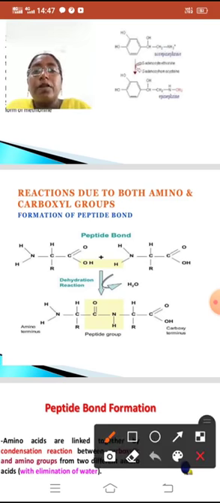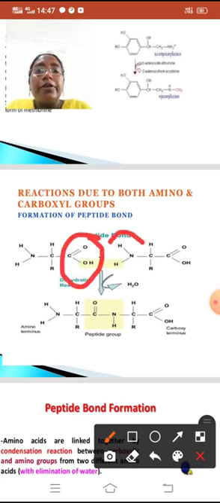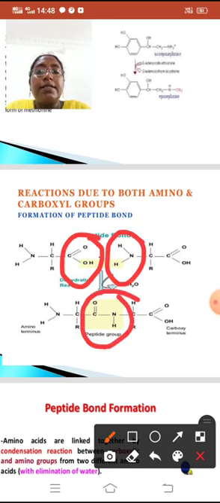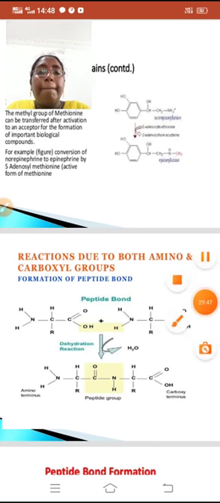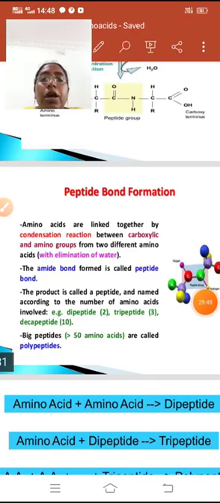The carboxyl group from one amino acid and the amino group from another amino acid are involved, losing one H2O and forming a peptide bond. As a result, we get a dipeptide. Okay, so this is the reaction due to both the amino and carboxyl groups. Now we will see the peptide bond formation.